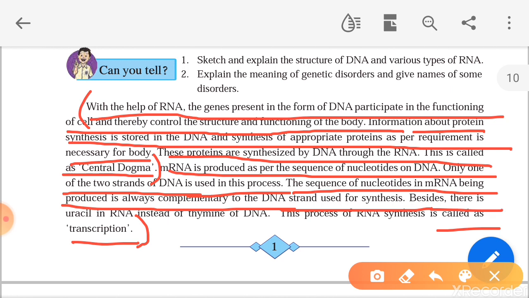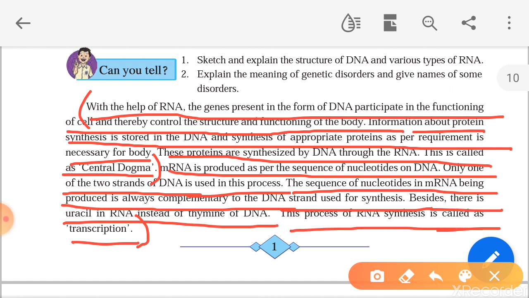Besides this, there is uracil in RNA instead of thymine. In DNA, thymine is there. So instead of thymine, there is uracil present on RNA. Thymine is present in DNA, but in RNA, thymine is not present. Instead of thymine, uracil is present. This process of RNA synthesis is called transcription.